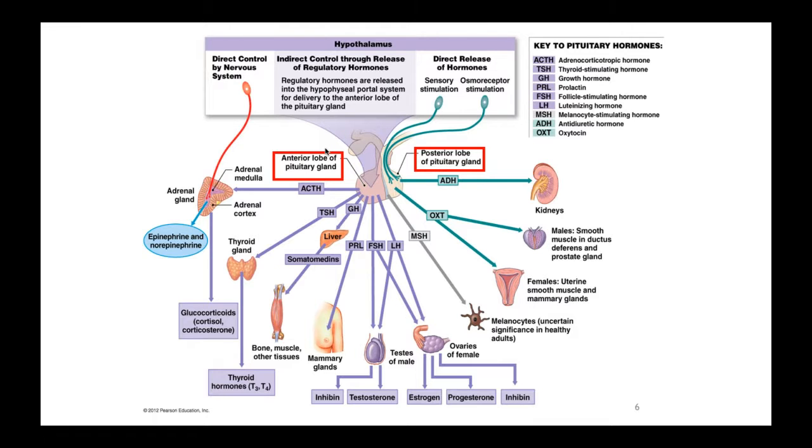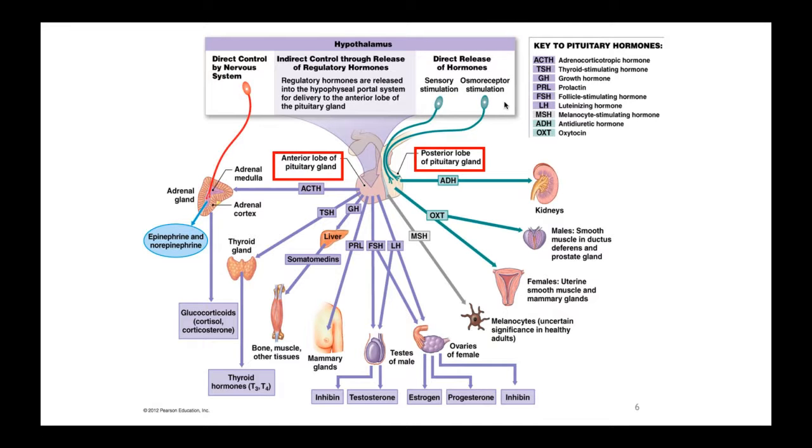On the inside is the adrenal medulla, but that has direct connections from the neural system. Right on the top left, you see direct control by the nervous system. There are these fibers that lead right into the adrenal medulla. And the adrenal medulla releases norepinephrine and epinephrine. You see that in that blue circle there on the left. Epinephrine is adrenaline, norepinephrine is noradrenaline. That's also involved in the stress response. Okay, we'll go into this a little bit deeper about acute stress and chronic stress when I cover just the adrenals by itself.